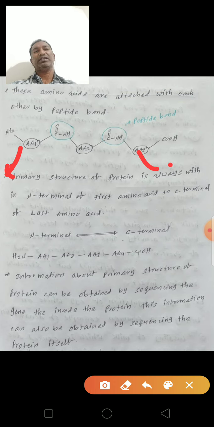This is the C terminal of the last amino acid. So we can write this sequence from N terminal to C terminal. For example, NH2, AA1 first amino acid, next second amino acid, third amino acid, fourth amino acid, like that, and COOH. So this is the N terminal on the left side, and the COOH is the C terminal of the last amino acid.